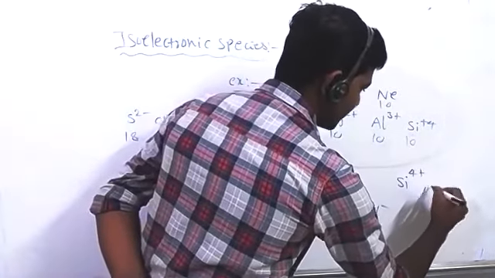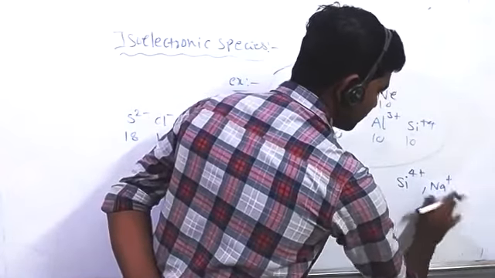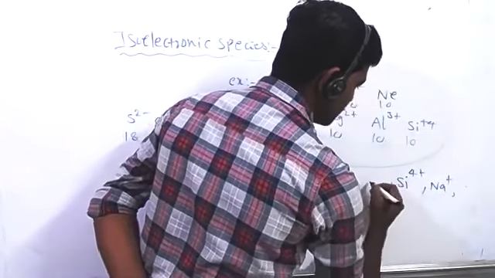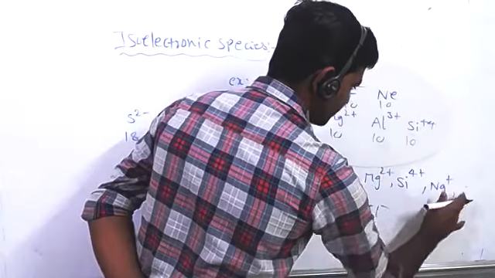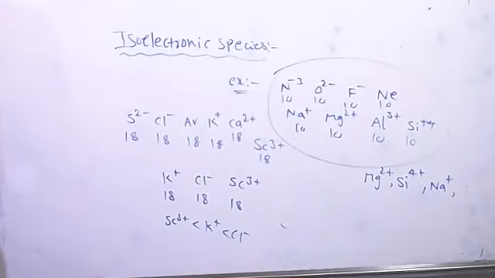Si4 plus, Na plus, and O2 minus. Arrange those three species in increasing order of their sizes.